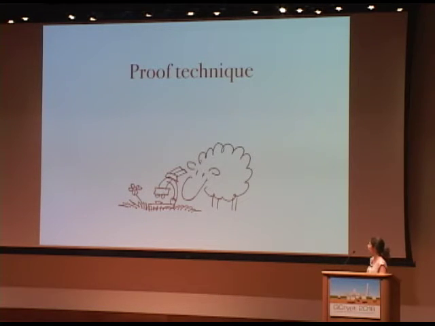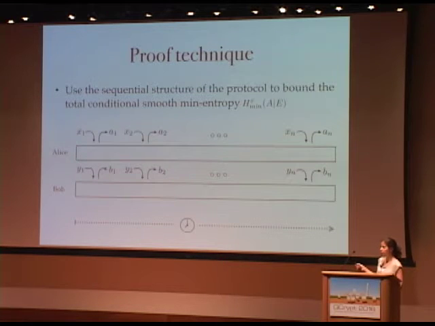Okay? What we do in the proof is we use the sequential structure of the protocol that I mentioned in this picture in order to bound the total conditional smooth min entropy. So this is this quantity here. The formal definition is not relevant for us now. A here is all of Alice's output bits, so A1 to AN, and E is all of Eve's quantum side information. So all of the information of the adversary. And this should be evaluated for the state at the end of the protocol, conditioned on not aborting the protocol.